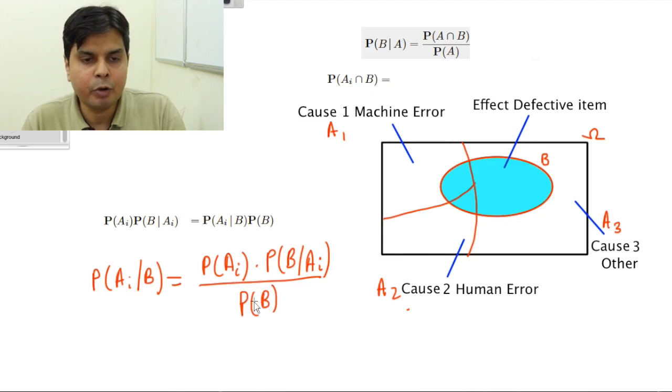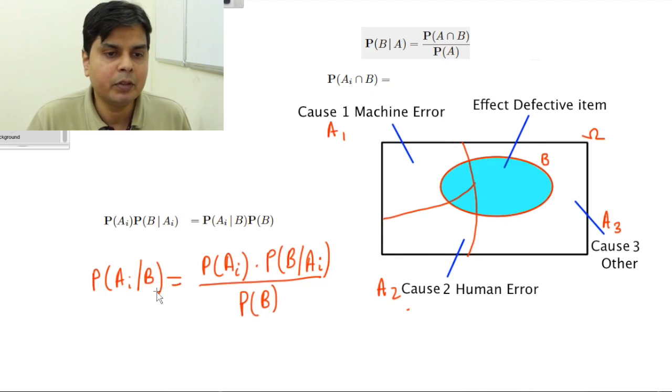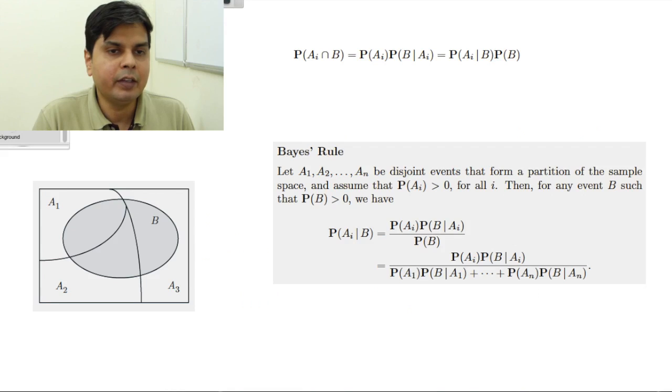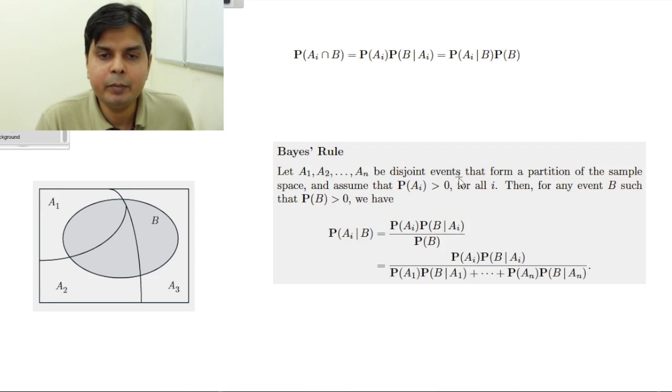Now you can see the probability of B I can find out using the total probability theorem. So when I use the expanded formula for the probability of B using the total probability theorem, I will get this formula for Bayes rule. So what is this formula? Let A1, A2, ..., An be disjoint events that form a partition of the sample space, and assume that P(Ai) is greater than 0 for all i.